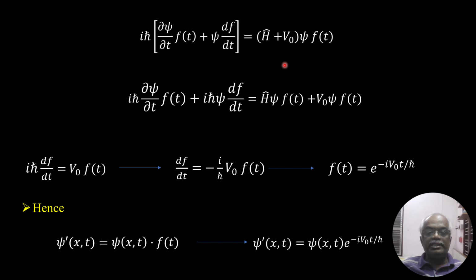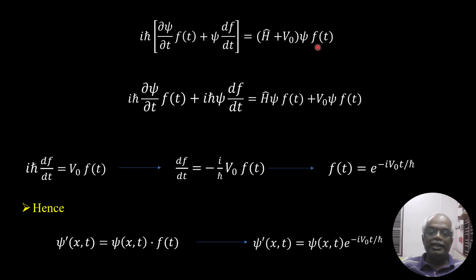Now we have this expression. On the left hand side, you bring i h cross inside the bracket. This becomes i h cross partial psi over partial t f of t plus i h cross psi df over dt, which is a full derivative.